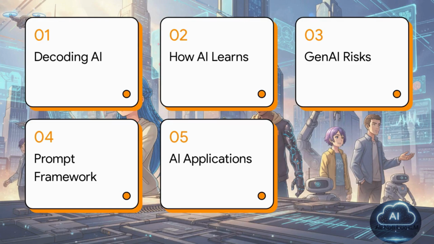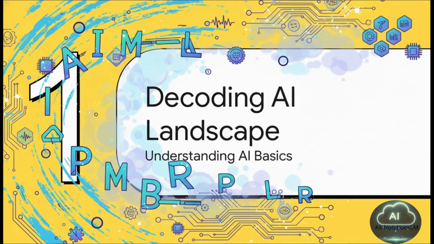Okay, let's quickly run through our agenda today. We're going to decode the AI landscape, figure out how AI actually learns, establish some serious guardrails around Gen AI risks, build the perfect prompt framework, and finally, dive into real-world AI applications. Starting right off with Section 1, Decoding the AI Landscape.